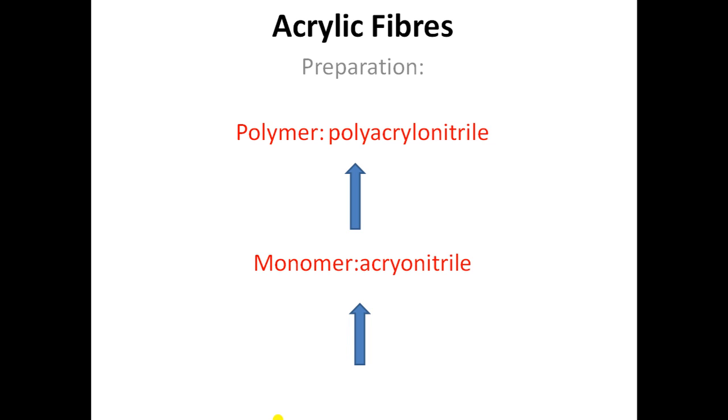The name of these monomers is acrylonitrile. Acrylonitrile molecules are manufactured from petroleum. Got it? So from petroleum, acrylonitrile is manufactured, which are the monomers, and these acrylonitrile monomers combine together end to end and form polyacrylonitrile. And polyacrylonitrile actually forms the acrylic fibers.